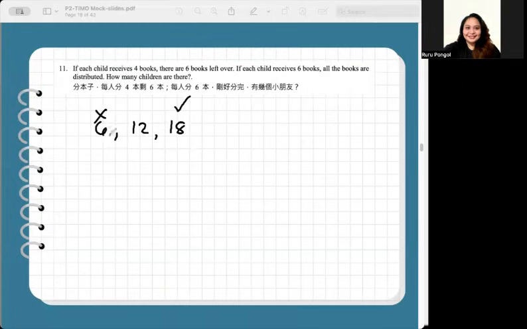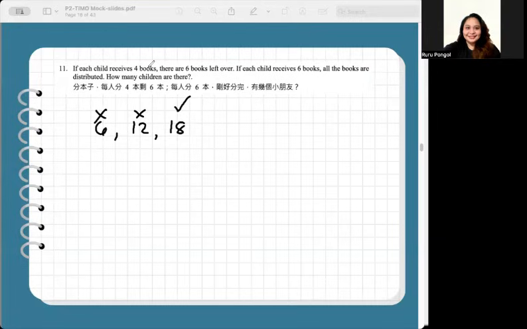So 6 won't be an answer. As we tested 12, it's also not an answer because when you give 4 books to each of 3 children, or divide 12 by 4, it's equal to 3, and all the books are distributed in that case.